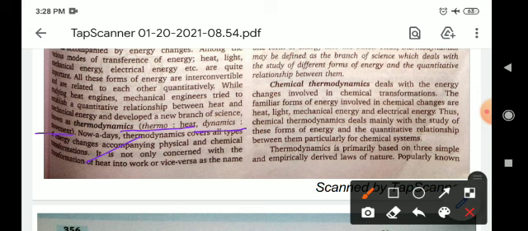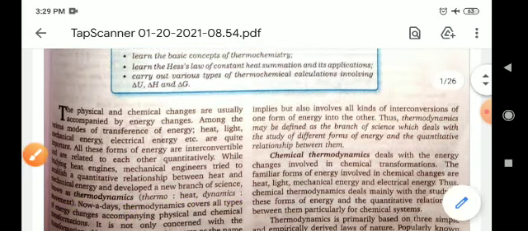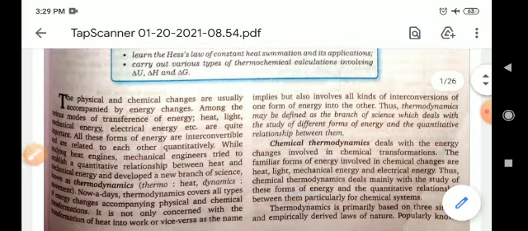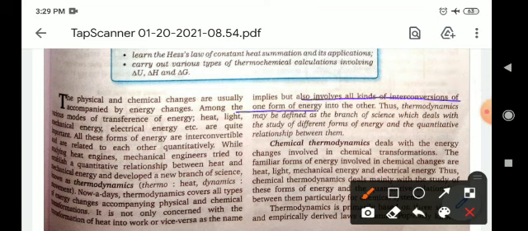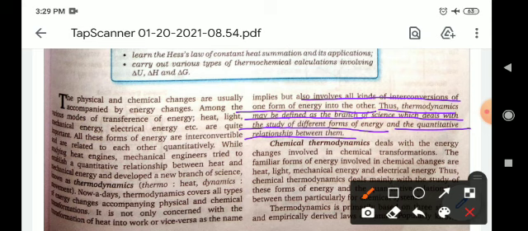Thermodynamics is not only concerned with the transformation of heat into work or vice versa, as the name implies, but it also involves all kinds of interconversions of one form of energy into another form. It does not only tell about heat into work, but also many other types of energy transformations. Thus thermodynamics may be defined as the branch of science which deals with the study of different forms of energy and the quantitative relationship between them.